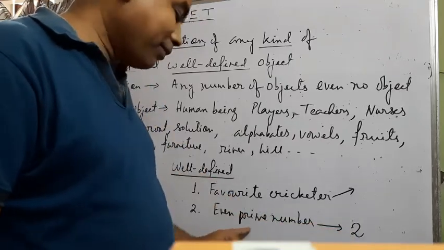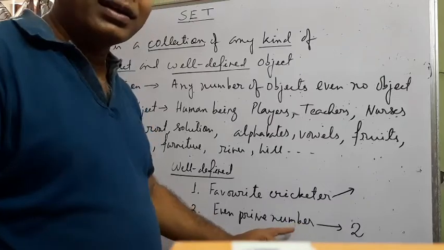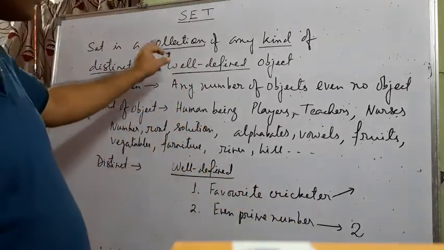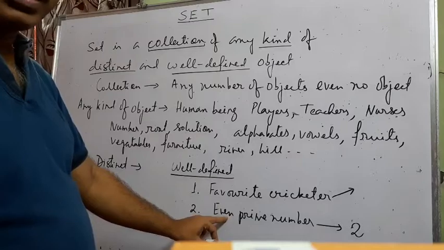So this type of object is called a well-defined object, and set is a collection of that type of well-defined object.